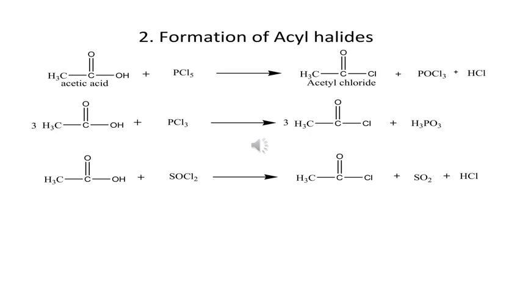The same acetic acid when reacting with PCl3, that is phosphorus trichloride, gives 3 molecules of acetyl chloride plus H3PO3. The same acetic acid when reacting with SOCl2 produces acetyl chloride plus SO2 plus HCl.